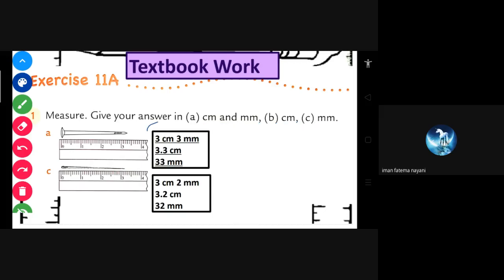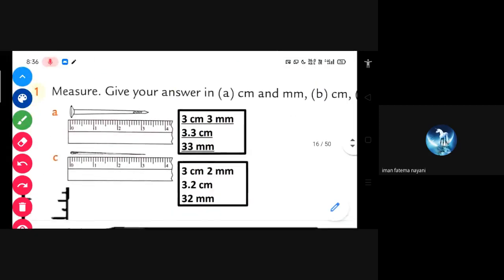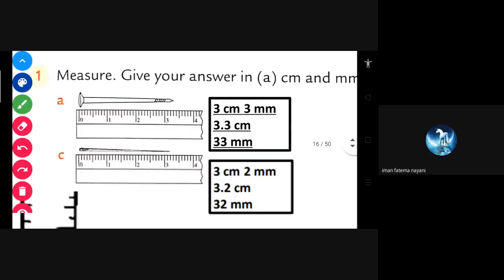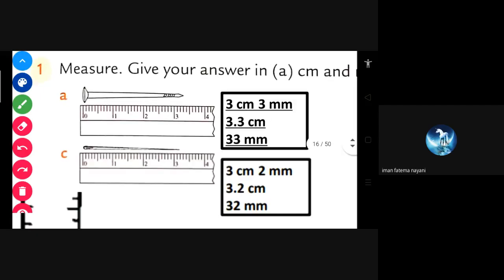The answer is written: 3 centimeter 3 millimeter, 3.3 centimeter and 3 millimeter. So now we will see where it ends. Ma'am, but it's only 4. Yes. And in the whole scale there were 15 numbers.